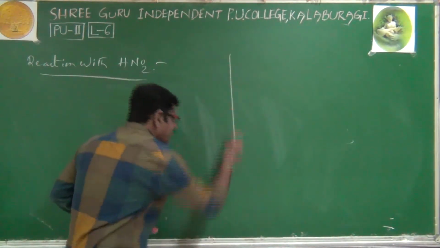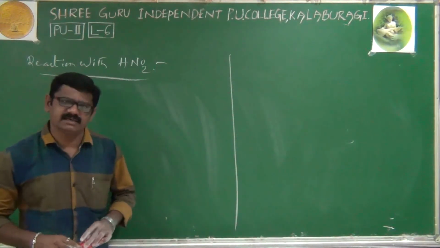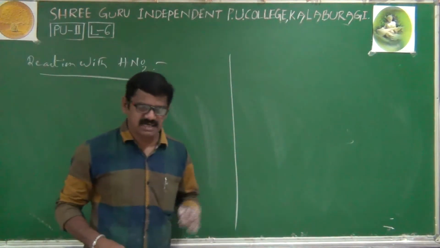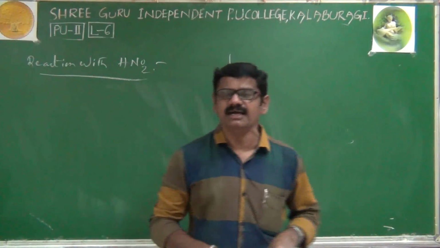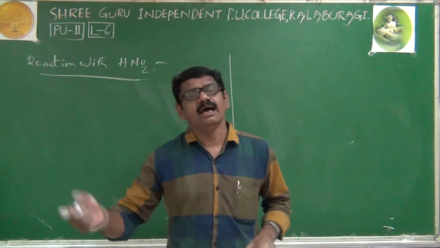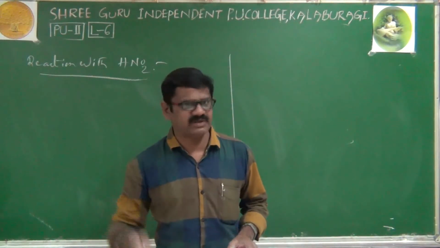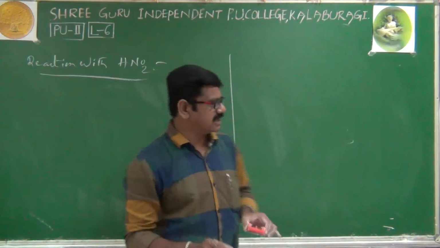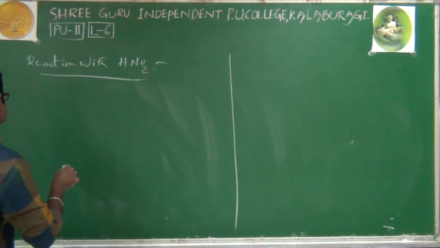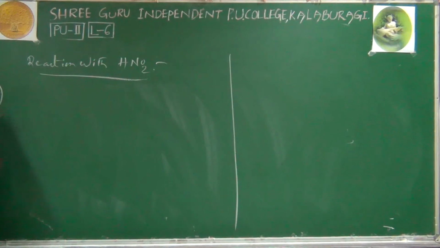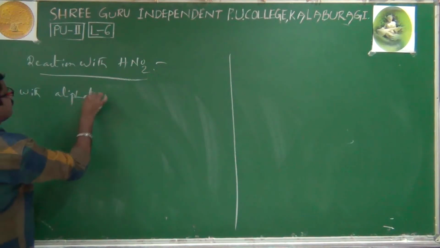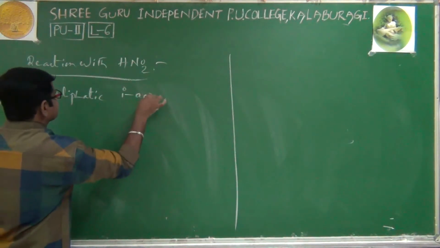Now we will discuss two types of reactions here: one is the reaction of HNO2 with aliphatic amines, and the other is the reaction of HNO2 with aromatic amines. First we will discuss number 1, with aliphatic primary amines.